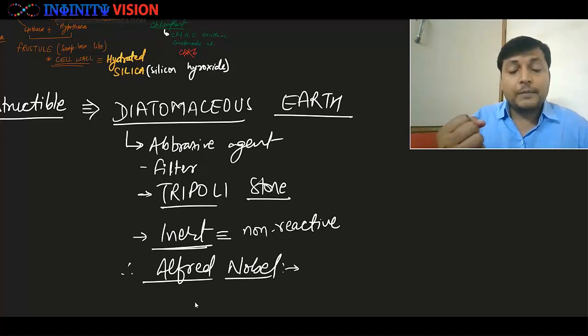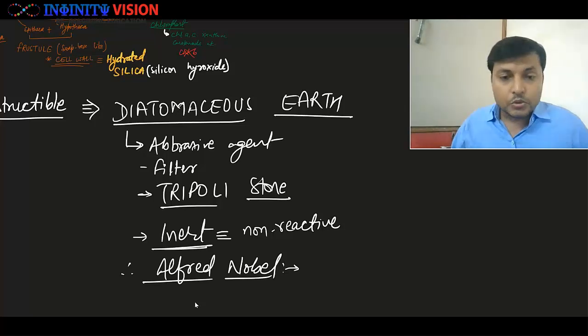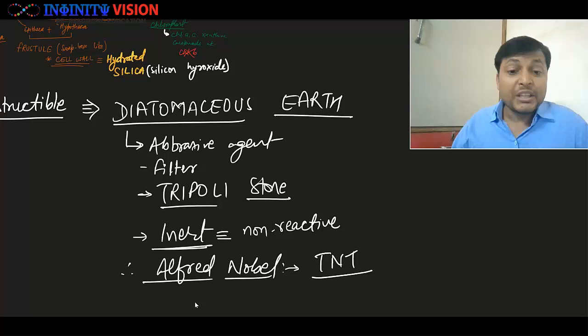Now this trinitrotoluene, which is TNT, is an explosive. जो bombs होते हैं उनमें TNT होता है, okay, तो he discovered TNT.